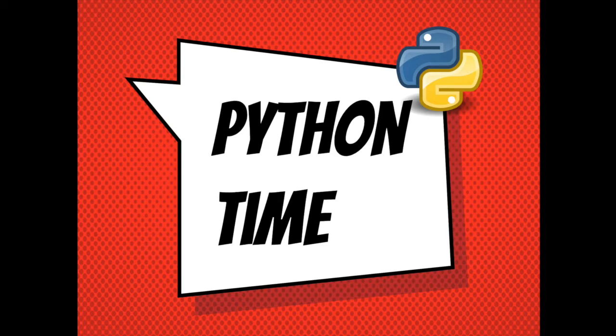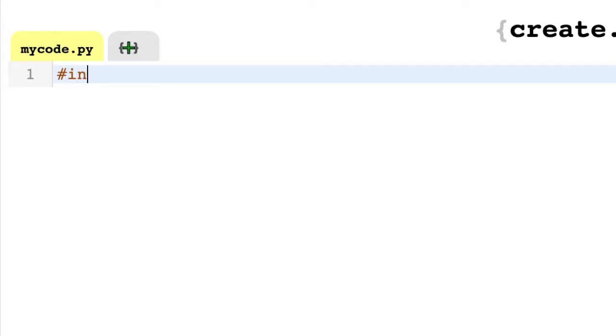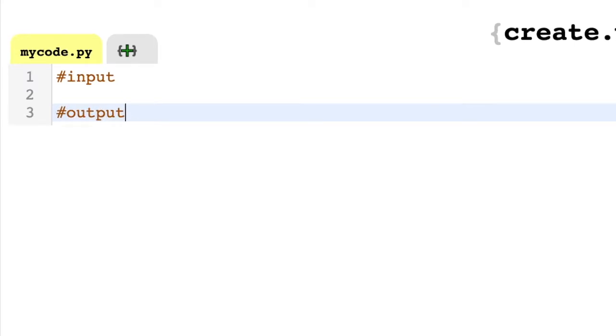Let's have a quick look at some Python to recap. When you're a beginner with coding, it can be a little bit confusing to get your head around all the vocabulary. So we recently looked over strings, integers, comments and variables, and we're just going to quickly look over two more words as well. The words are input and output. Now input, anything that goes in.